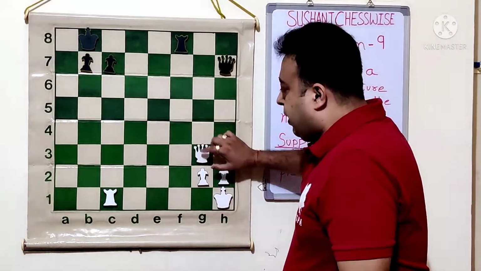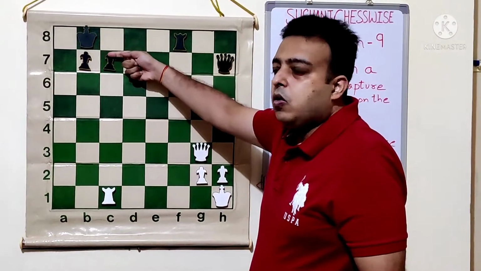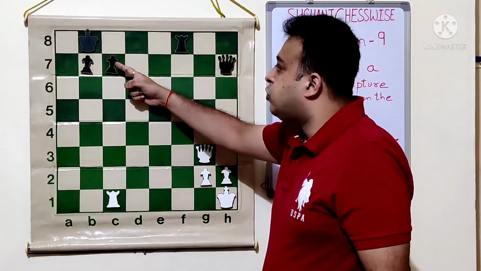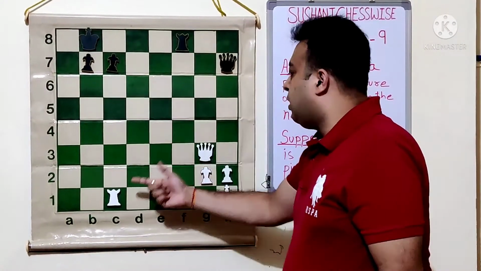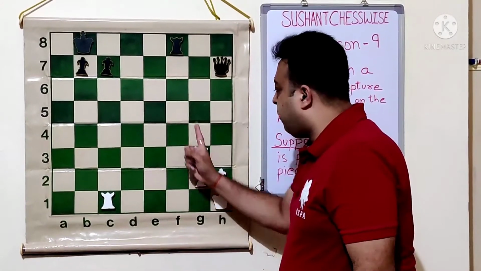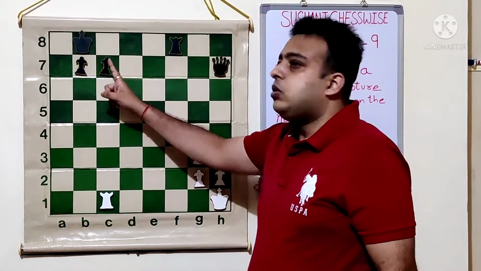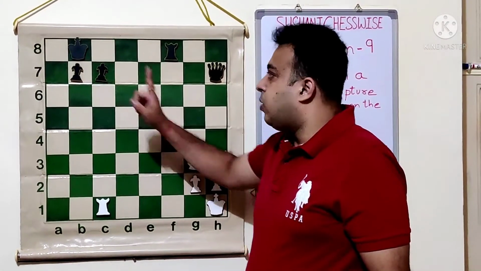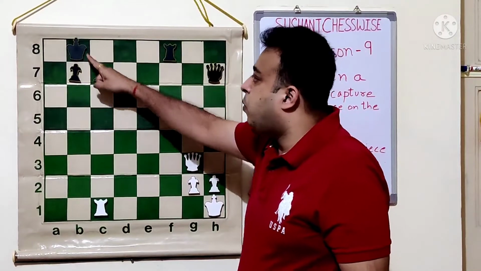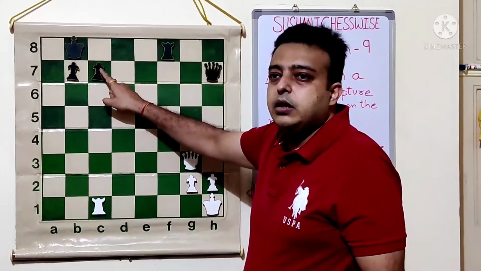So the queen here is attacking the pawn. See, the queen can capture the pawn. The rook is also able to capture the pawn. So we can say that on this square there are two attacks. Now if we want to capture this pawn, it's very important that we count the supports properly. So we will see who is protecting the pawn. One, we can see the king. The king can move one step. So the king is supporting the pawn.